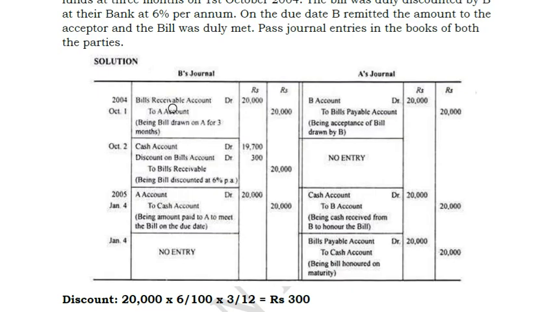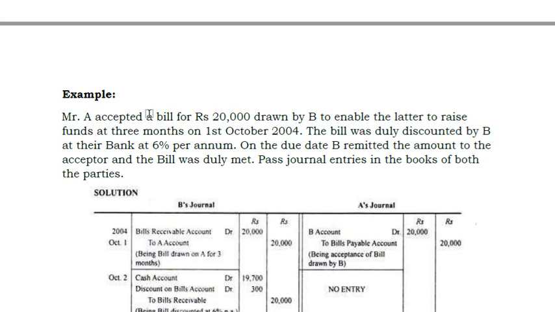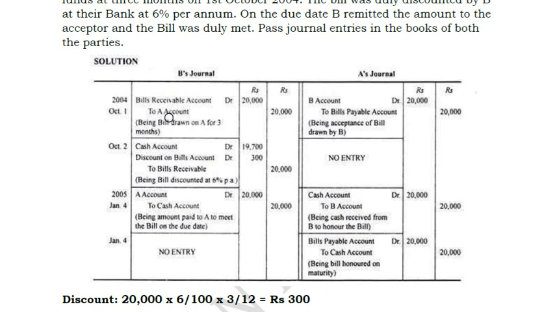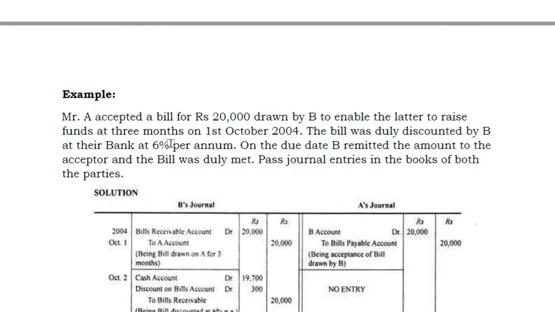Now in B's books, what happens? B is the person who actually draws that bill. So A accepted it. That means A is the one who owes it. B is the one who has to receive it. So bills receivable, being bill drawn on A for 3 months. Okay. Bills receivable to A, 20,000. So he records bills receivable, because when a bill of exchange is drawn, it is a receivable, because you will receive that money after 30 days or 60 days.